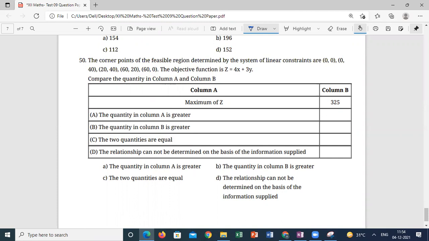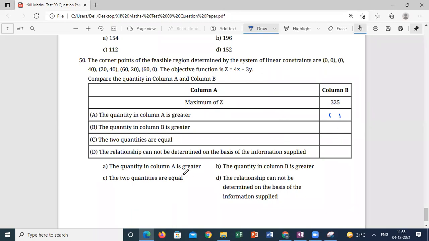What do they mean by comparing the quantity in column A and column B, sir? I think they missed the values here. They have to give the values. I will give the question so you can understand. The column B values they will give. Suppose maximum Z is 325. So are they saying we have to calculate the maximum value of Z and compare it with B, sir? Yes, they will give some values here. You will get one value for the maximum of Z.